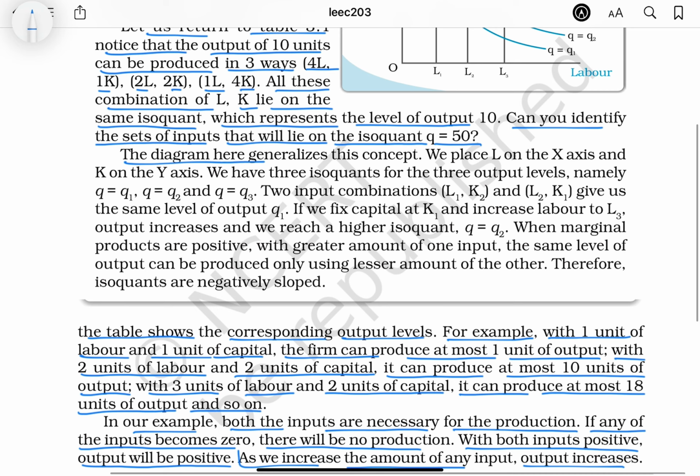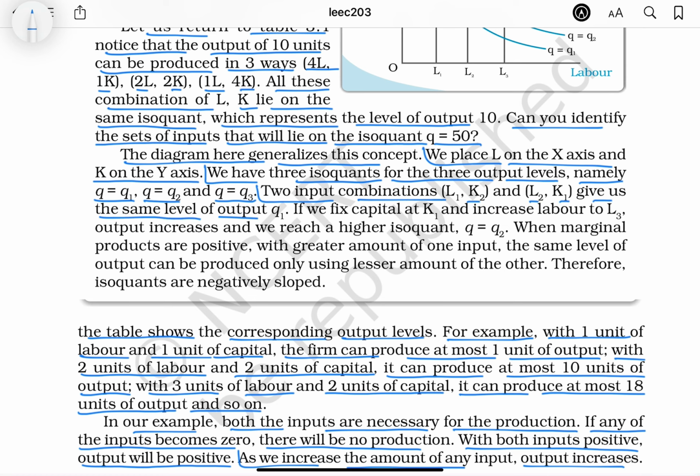The diagram here generalizes these concepts. We place L on the x-axis and K on the y-axis. We have three isoquants for the three output levels, namely Q equals Q1, Q equals Q2, and Q equals Q3. Two input combinations L1 K2 and L2 K1 give us the same level of output Q1. If we fix capital at K1 and increase labor to L3, output increases and we reach a higher isoquant Q equals Q2.